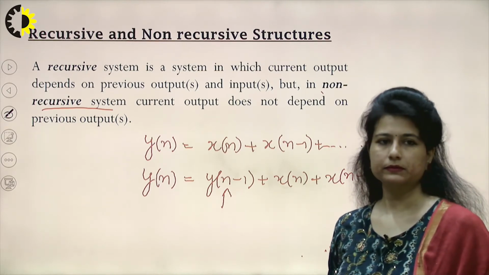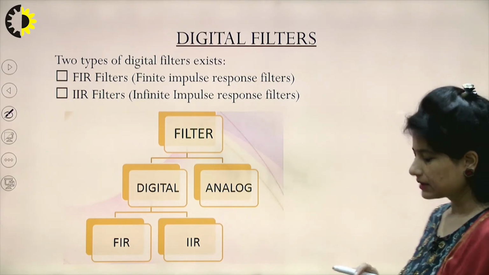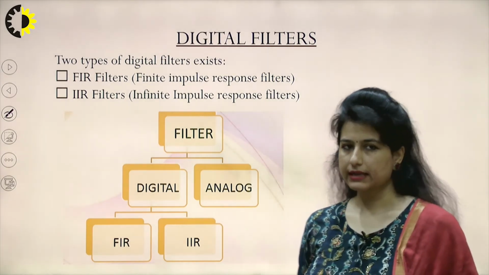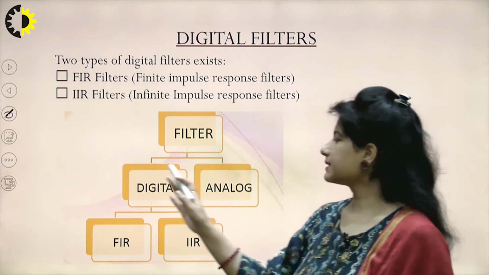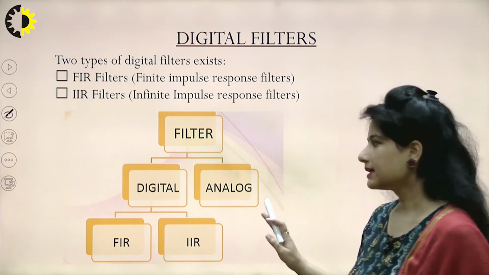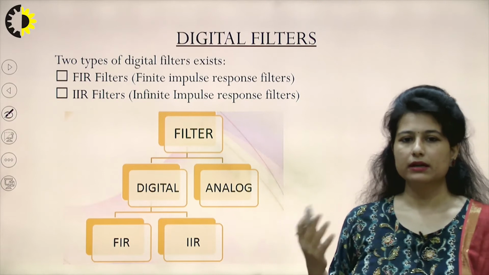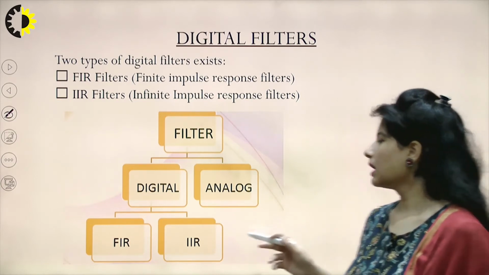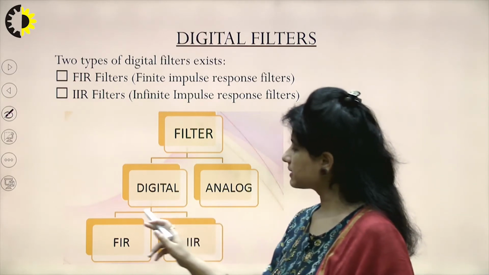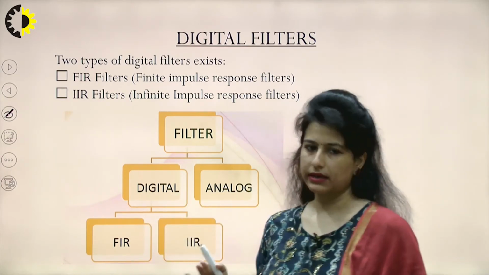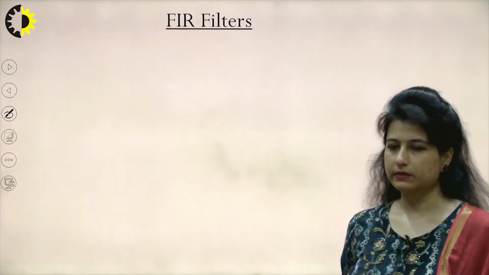Now moving on to the categories of digital filter that we have to design, that we have to realize. We have two types of filters, basically the broad category is digital and analog. We can design filters as analog filters as well, but because we are concerned with digital circuits and digital signal processing, we'll focus on the digital part only. Further classifying digital systems into two categories, FIR and IIR. Let us know a bit more about these two systems.